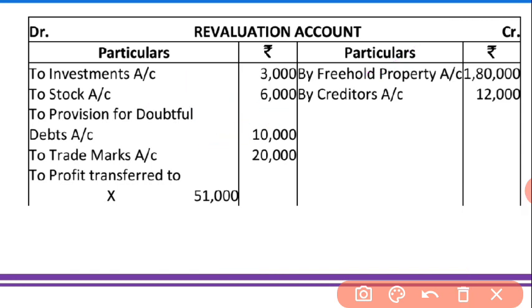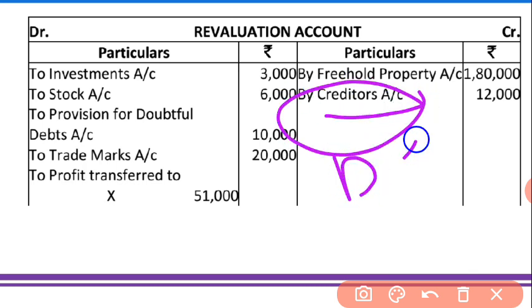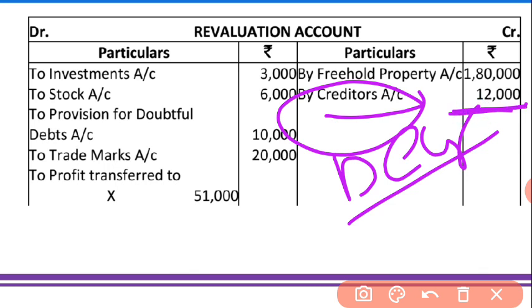After the trademarks were valueless, so valueless means wholly decreasing, that is why here I have recorded 20,000 in the debit side. Now the next is 12,000 likely to not be claimed, so here the value of creditors is decreasing. Creditors are decreasing, that is why these are recorded in the credit side.